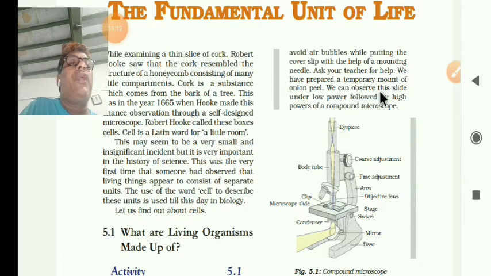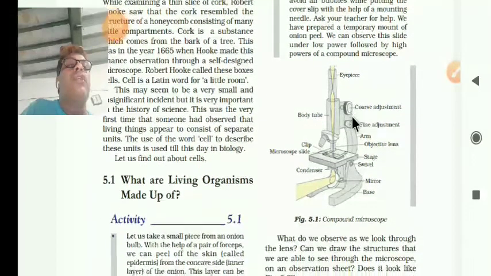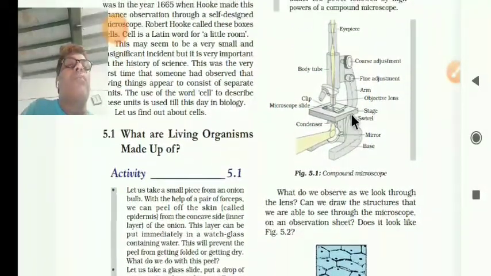We can observe the slide under the low power followed by the high power of the compound microscope. See the structure here. This is the eyepiece. This one is the body tube, this is the coarse adjustment, and this is the fine adjustment.